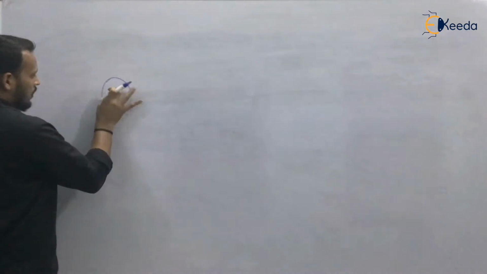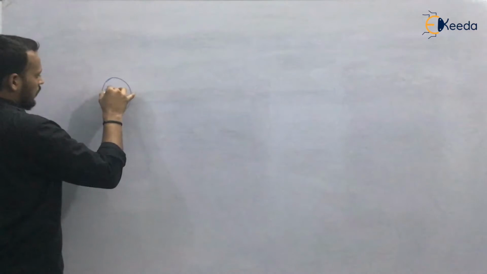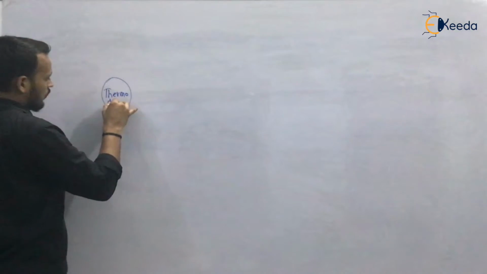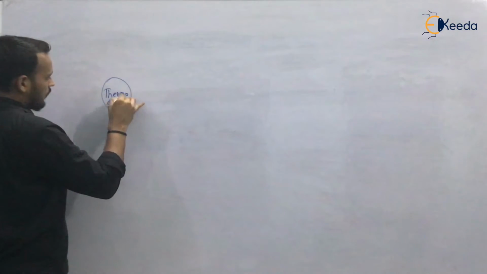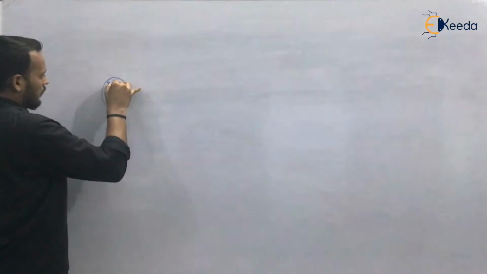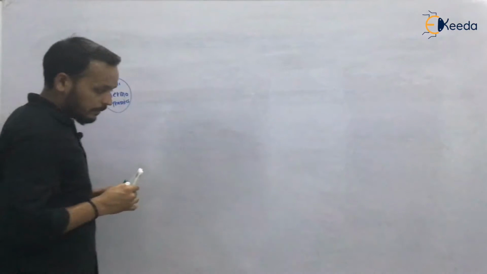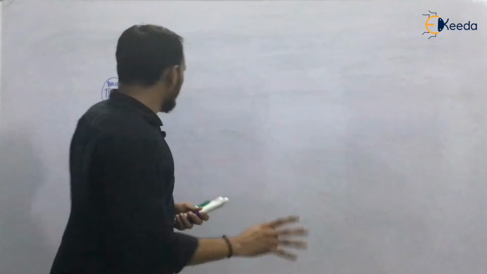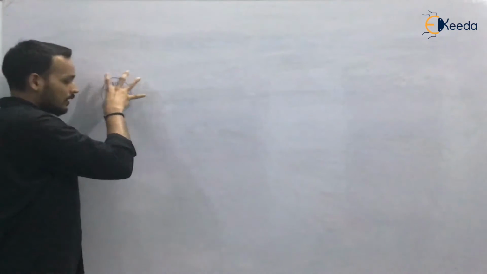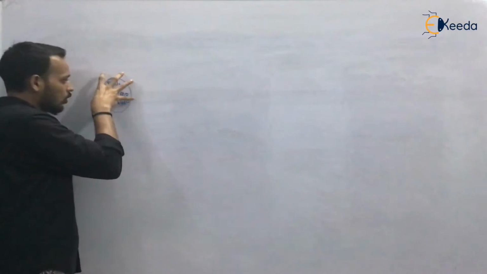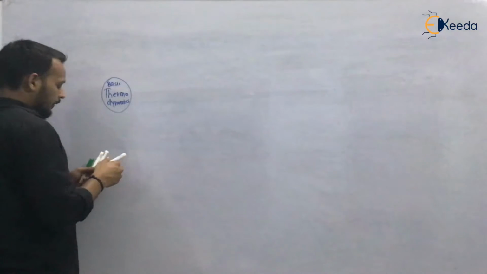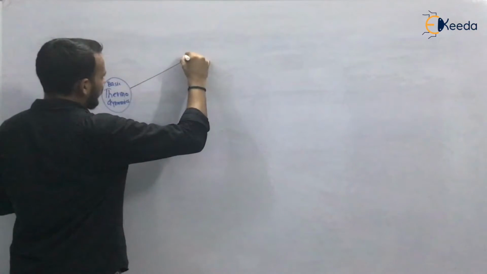Suppose this is our thermodynamics. This is our basic thermodynamics. Every mechanical person knows what basic thermodynamics is. So suppose you are going to study basic thermodynamics, so it is one of your activities, and I am drawing it.